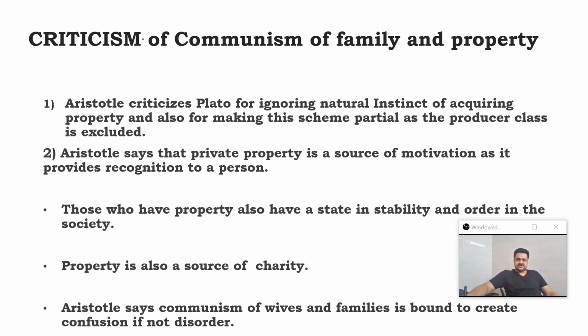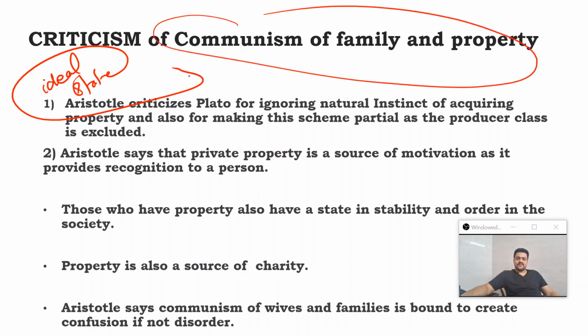Every scheme that he comes out with is driven to attain that ultimate purpose of establishing the ideal state. So we discussed the theory of ideas and then the theory of education, and we also discussed communism of family and property. All that is there to establish the ideal state.